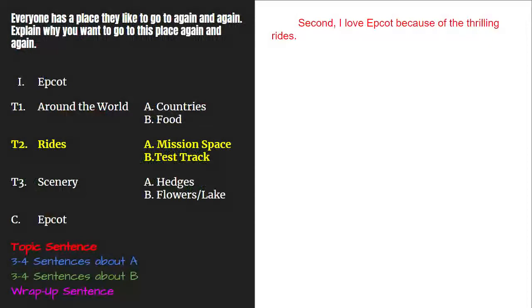Okay, what should I start with? A transition word, that's right. Since this is the second topic, I will say second. Then I will use my topic from my plan. My topic sentence here will be, second, I love Epcot because of the thrilling rides.